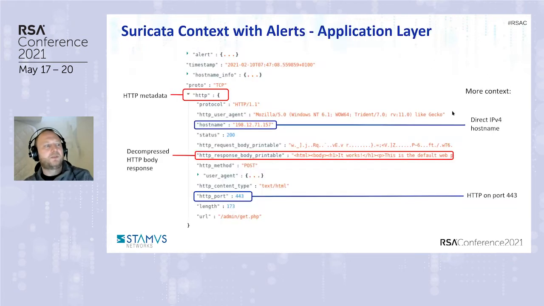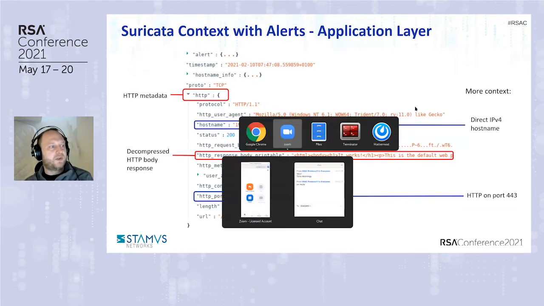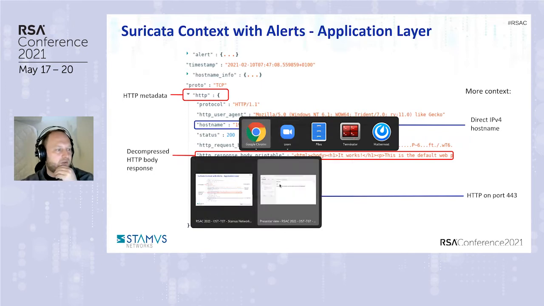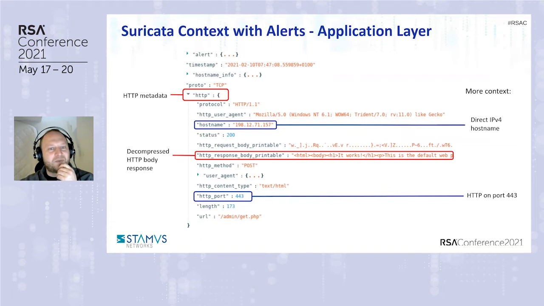Okay, so let's take another example, which is this time an alert on HTTP protocol, and here we see a lot of information that helps you understand what is going on. We don't even need the information about the alert. There is an alert, but let's look at what we have inside the HTTP.